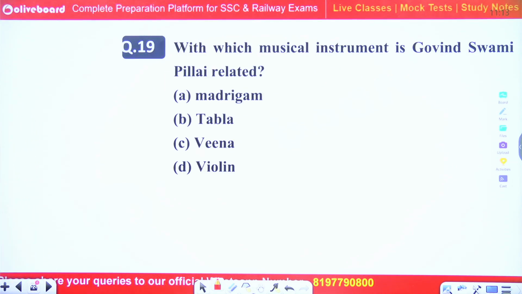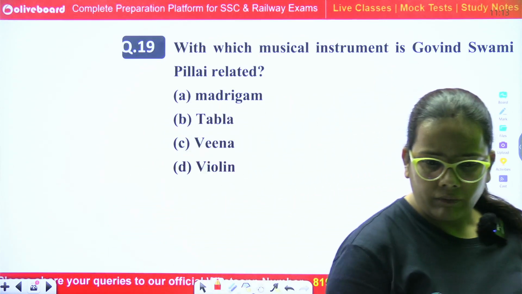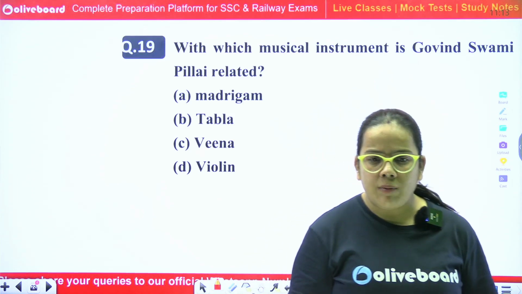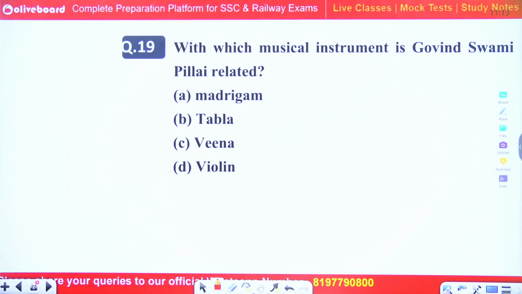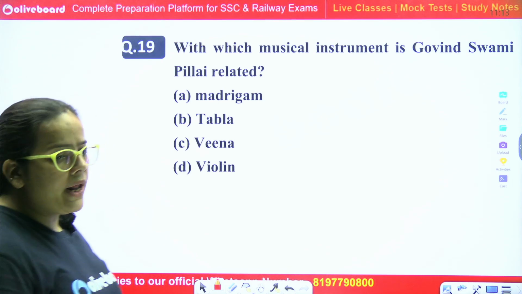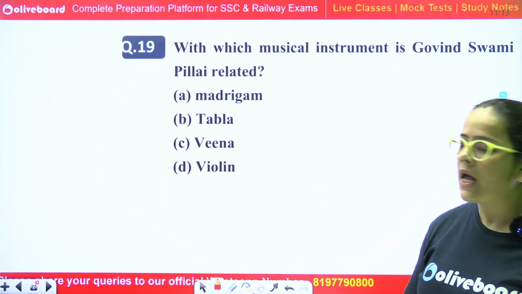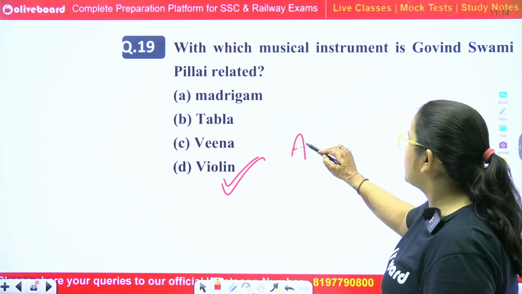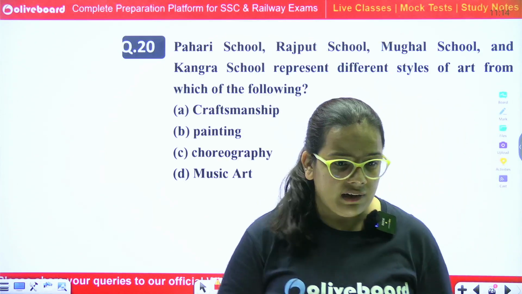With which musical instrument is Govind Swami Pillai related? Mridangam, tabla, veena, violin. Correct answer, violin. Option number D. Next question. Your next question is,